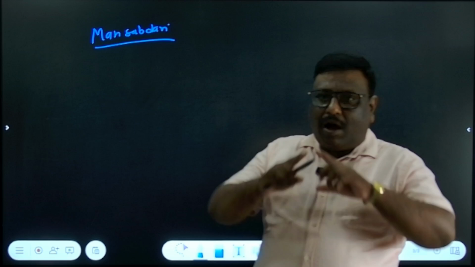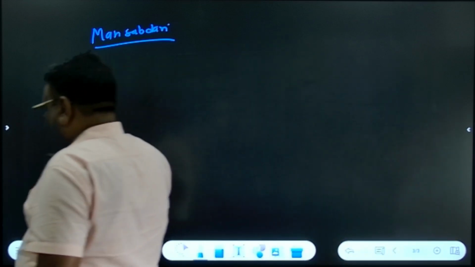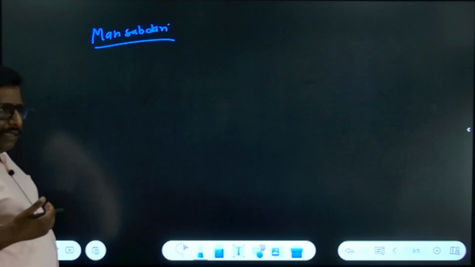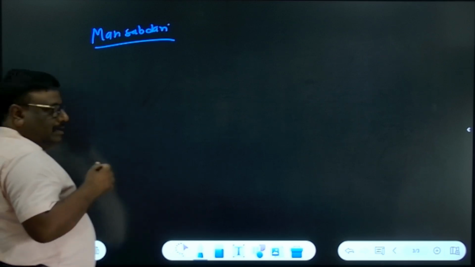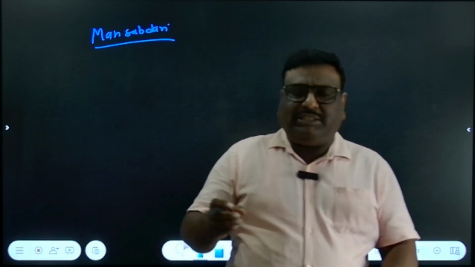So similarly, all the Mansabdars were government officials, high-level government officials, and they had military and civil responsibility.